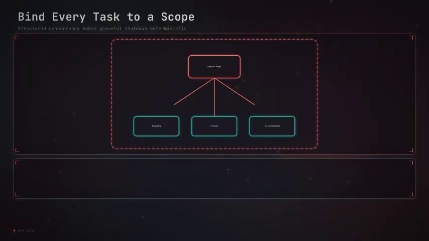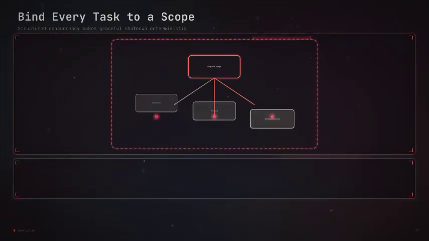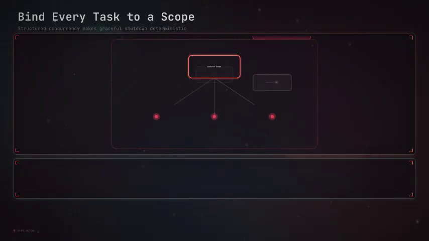When a client disconnects, a cancellation pulse travels down the tree from parent to child. Inventory, pricing, and recommendations all receive the signal, stop their work, and drain back into the parent. Only then does the scope close. That makes graceful shutdown deterministic. Close the top-level server scope and wait for every request scope and every child inside it to drain completely.